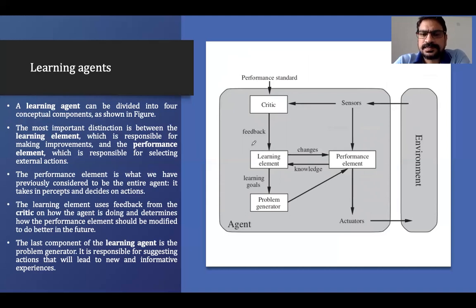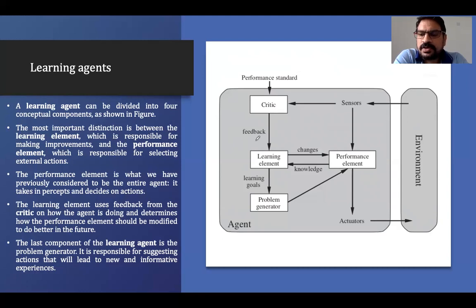Learning agent, which will learn. So here comes the concept of machine learning. How intelligent we are: if we are learning from our mistakes, we are intelligent. If we are doing the same mistakes again and again, we are not intelligent, right? So how will an agent become intelligent? By learning. So it should have some sort of learning environment.